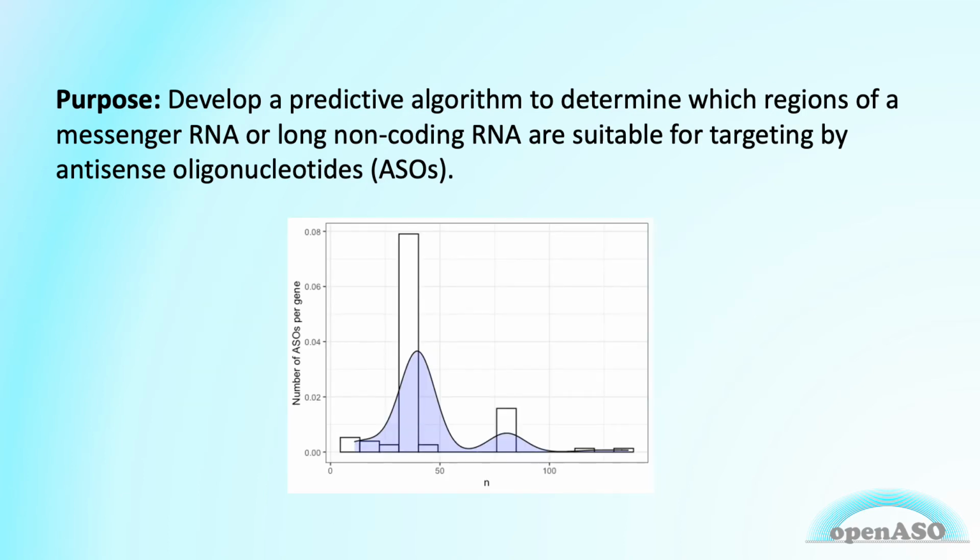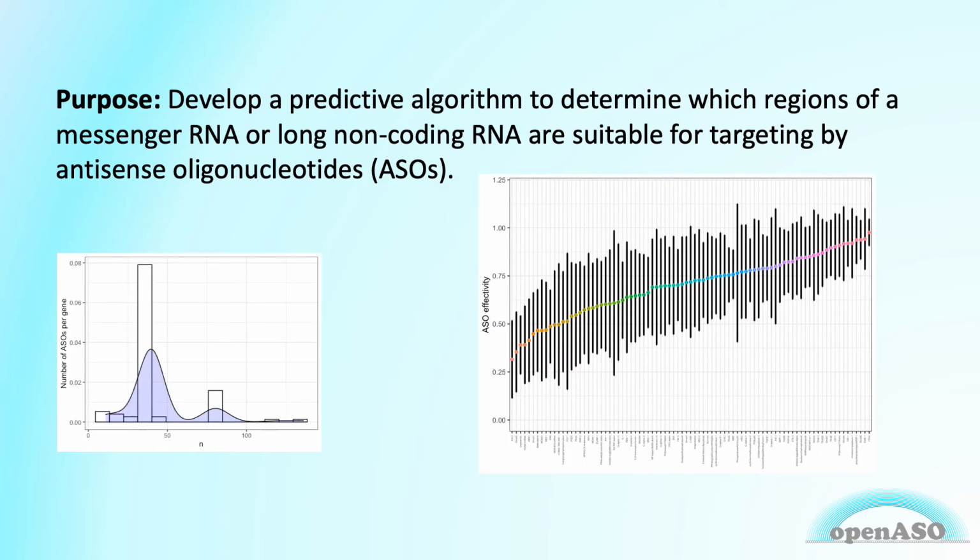To develop a predictive algorithm for ASO design, we will use a dataset of known ASOs and their effectiveness, and combine that with features that we know are important for ASO targeting, like RNA binding protein sites and RNA structure. Currently, we have an ASO dataset containing around 3,400 ASOs for 100 genes. This is a histogram showing the number of ASOs targeting each gene. Most genes have around 60 ASOs.